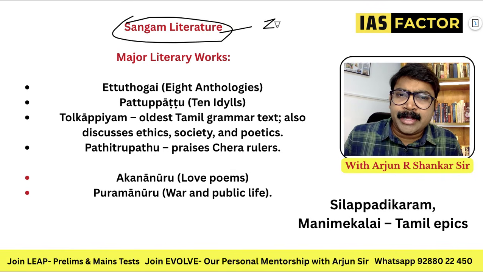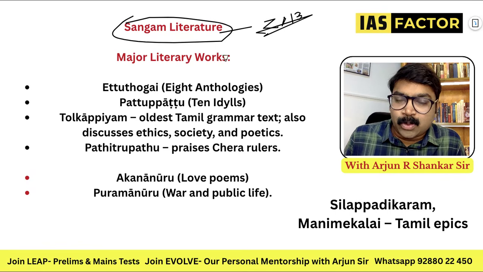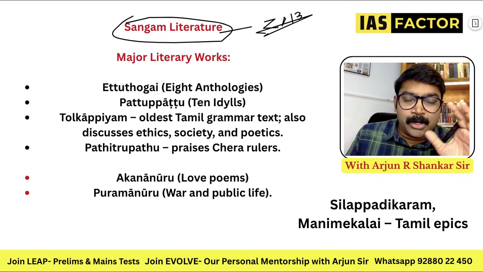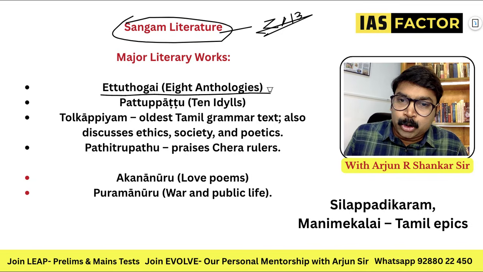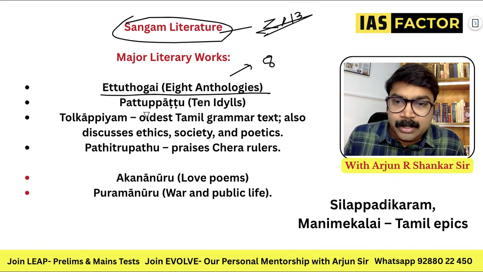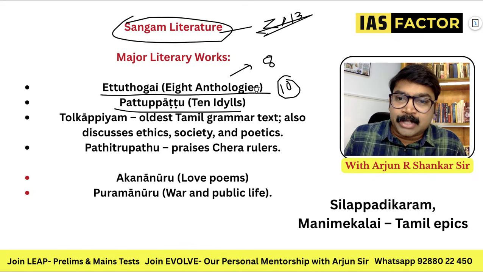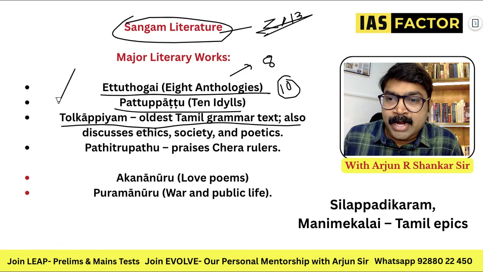This is a very important area. I guess in 2013 or 2014 they asked a question on Sangam literature, so do not take it lightly. What are the major Sangam literature works? I know it might be difficult if you're not from a South Indian background, but still try to understand. Ettu Togai: Ettu means 8 in Tamil, and Pattu means 10. So that is 10 idylls and 8 anthologies. Tolkappiyam is the oldest Tamil grammar text. So when you get a question on this, you need to write this.